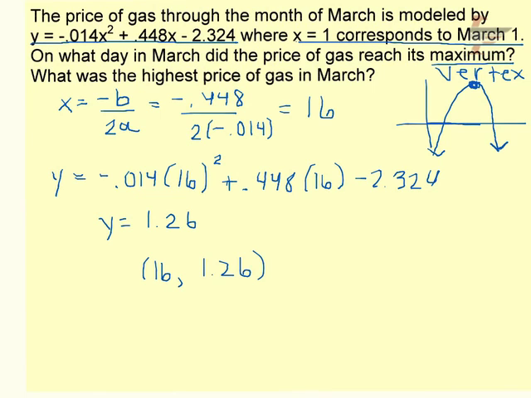Now let's make sense of this in context to the problem. On what day in March did the gas reach its maximum? Well, x is the days of March, so on the 16th of March, gas was, and the y-coordinate, of course, is the price of gas, so $1.26. I certainly wish it was still $1.26.